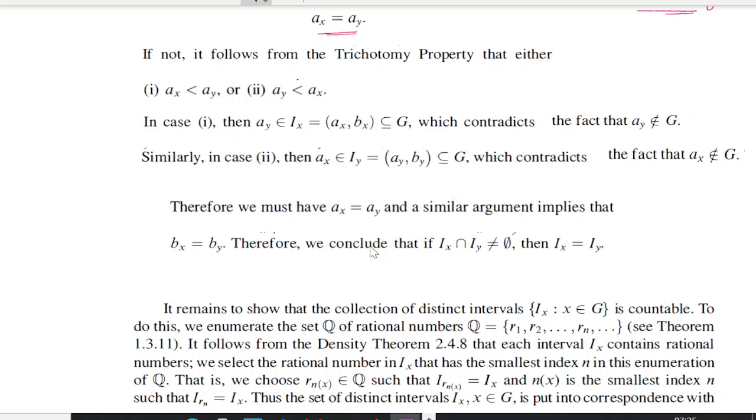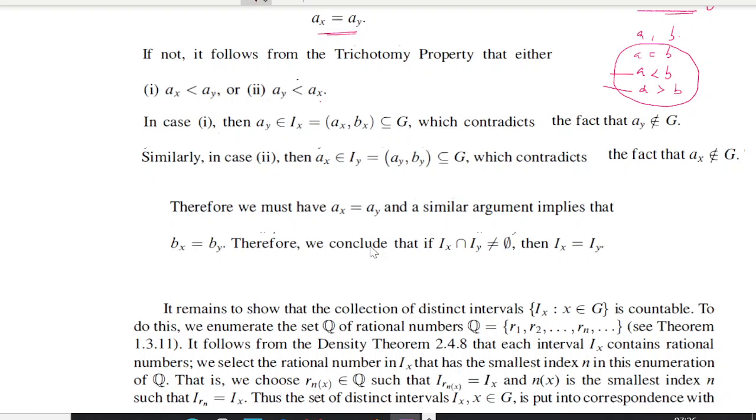If two real numbers a and b are given, either a equals b, or a is less than b, or a is greater than b. This is the law of trichotomy. So suppose Ax not equal to Ay, then either Ax should be less than Ay, or Ay should be less than Ax.